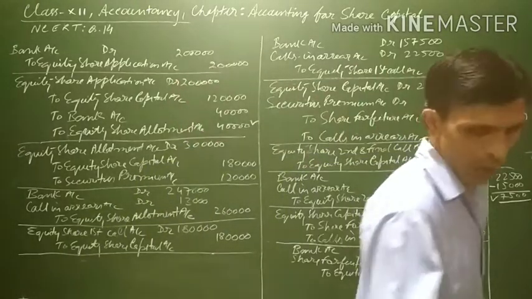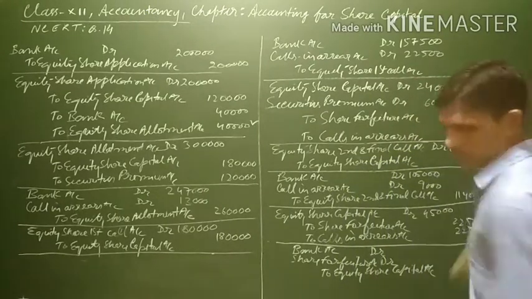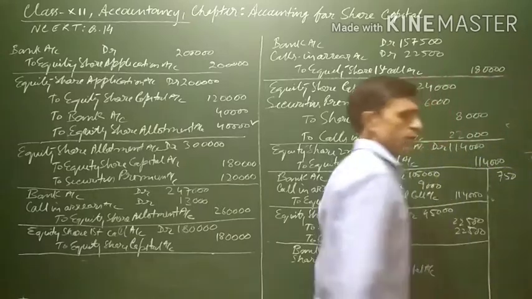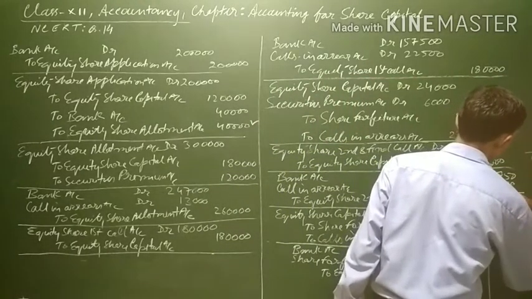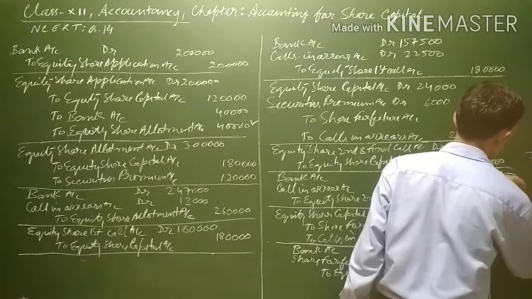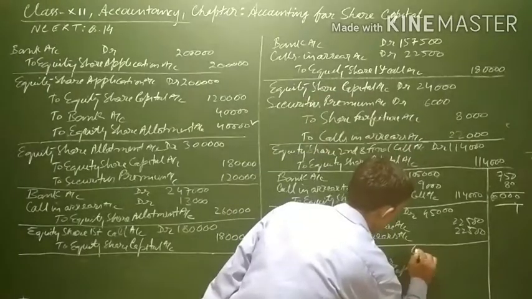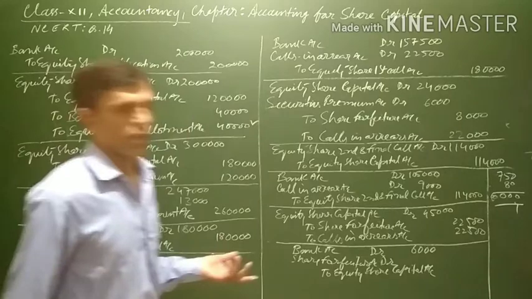Now let us see the amount. What is the amount first of all? 80 rupees. Total number of shares issued are 750, and it is issued for 80 rupees. It will come to 60,000, which is the amount received on the reissue of the shares, and 20 rupees is a discount.